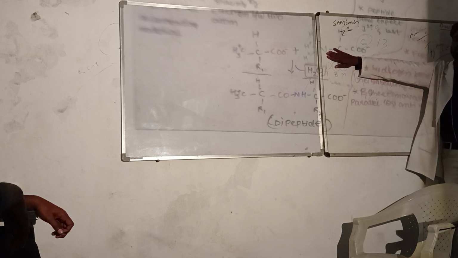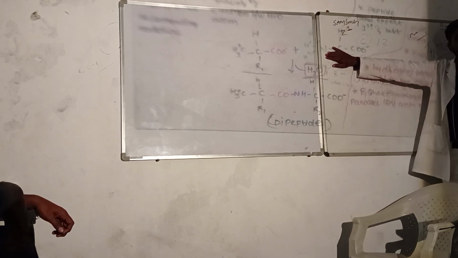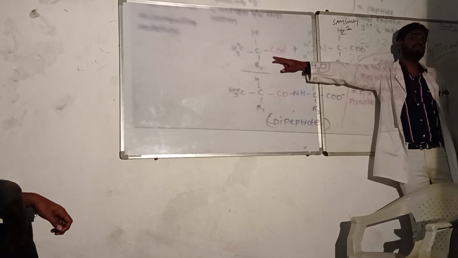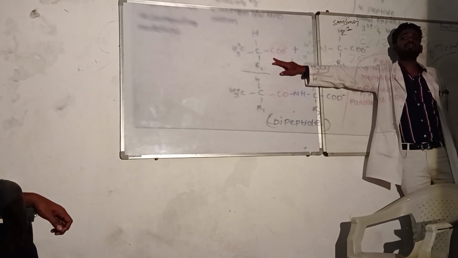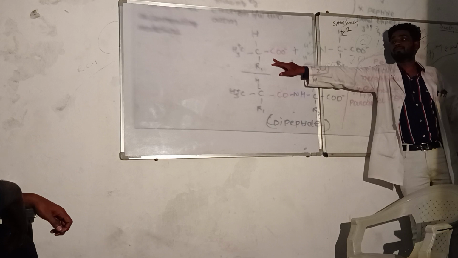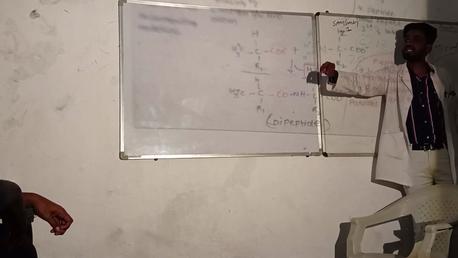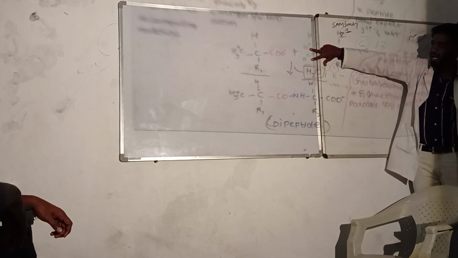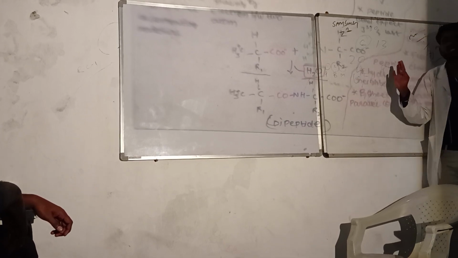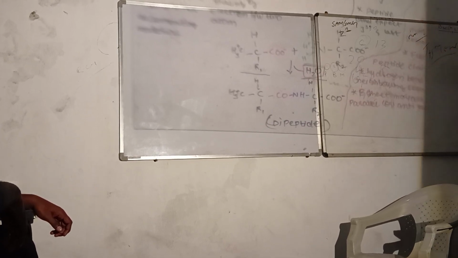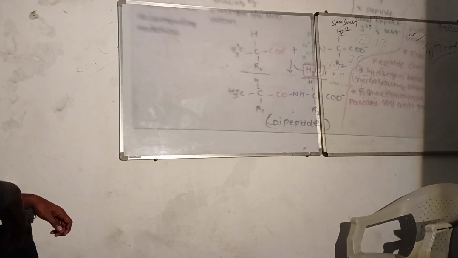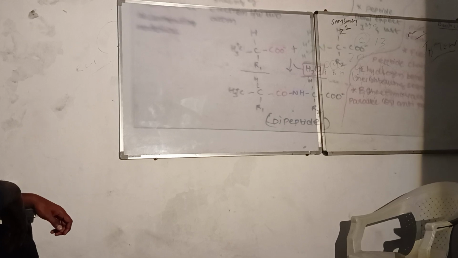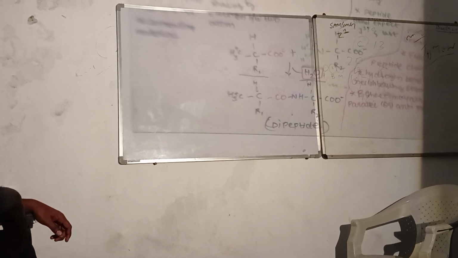Look, if one part has NH2, NH3, that means it has 3 hydrogen atoms. The other part has COO, that means it has 2 oxygen atoms. The general formula of the water molecule is H2O, okay? So they attach to one molecule and release it from there, and when they release it, they make a bond between them. That bond is called a peptide bond, or mostly a dipeptide bond.